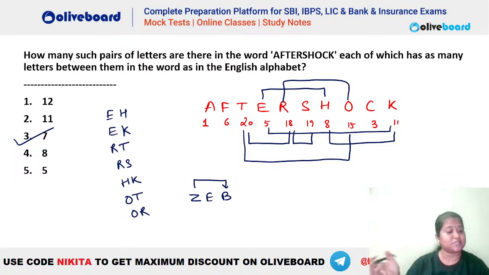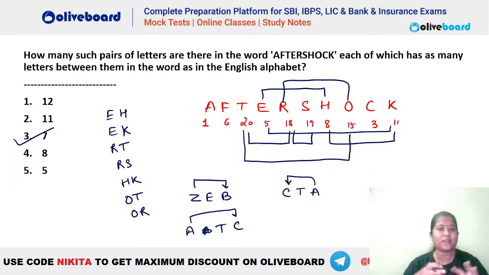A to C backwards can be counted. So let's say we have A, T, C. If this is the word, then yes, this will be counted. Similarly, if it is C, T, A, this also will be counted. It does not matter whether A is towards the left or the right of C. If we have one character between them, it has to be counted.